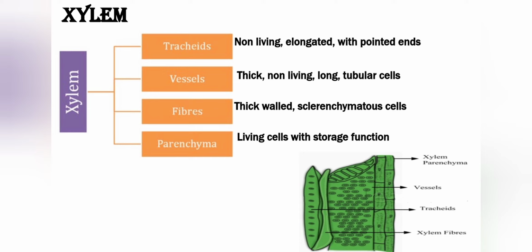The fourth cell is xylem parenchyma. They are the only living cells, with storage functions. Out of these four cells, only xylem parenchyma is living, the rest three of them are dead. Phloem. You might have guessed this. Yes, it transports food. It carries dissolved food particles throughout the plant.